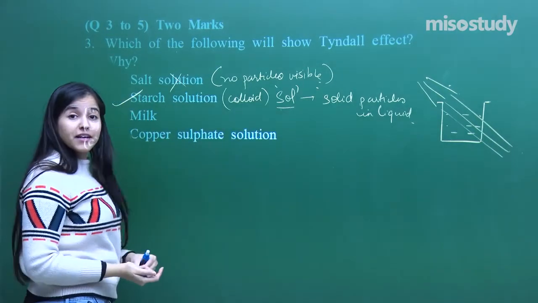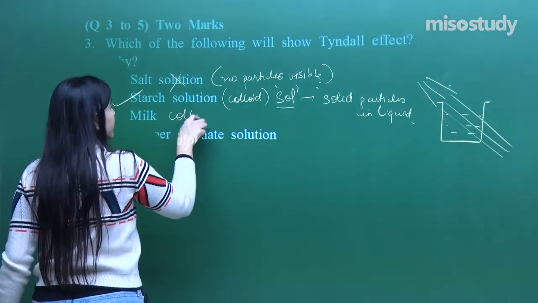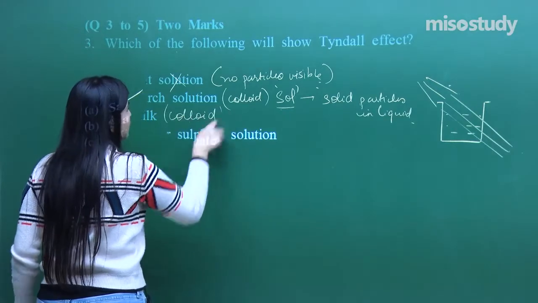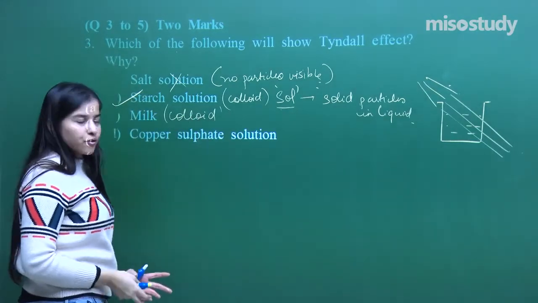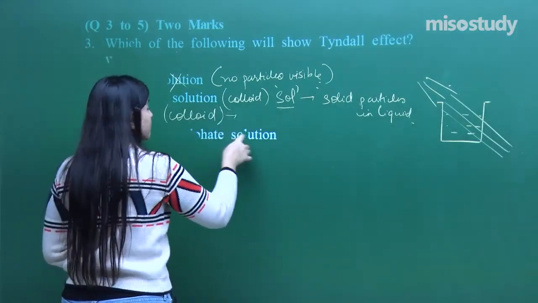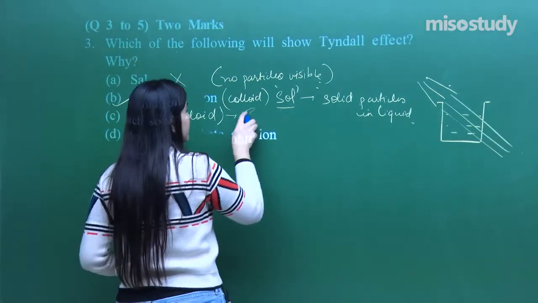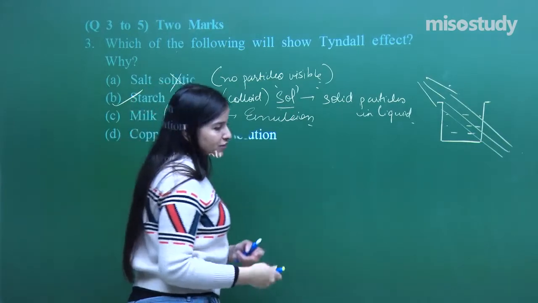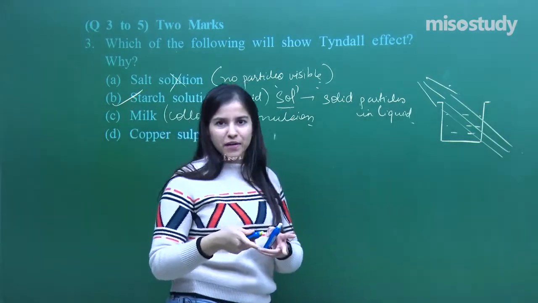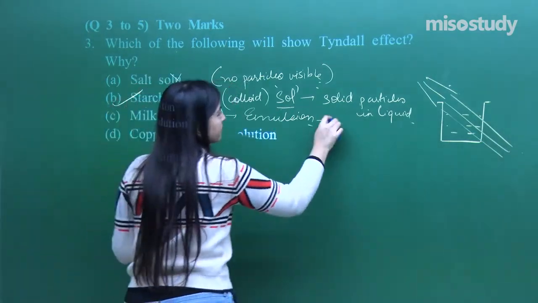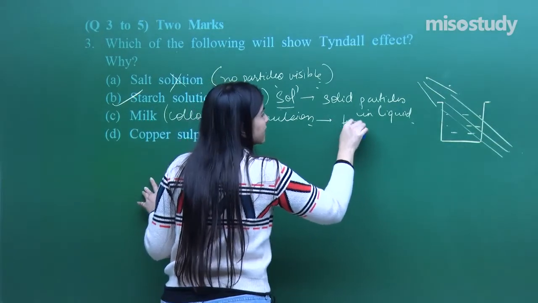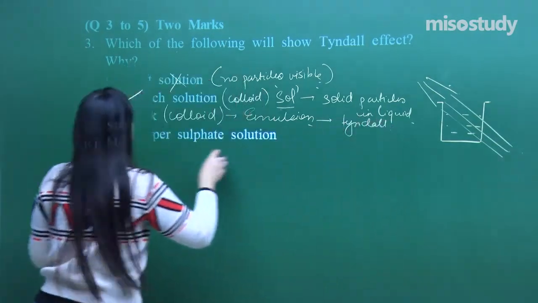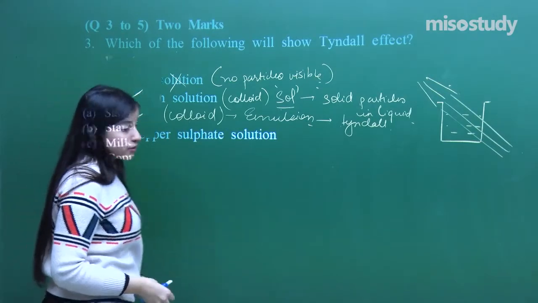Milk, again it's a kind of colloid. I hope everybody has studied this; there was a little table given in NCERT, if you have observed. It is a colloid known as an emulsion. That means some fat particles are dispersed in the liquid, and that is how we get an emulsion. Emulsion again will show the Tyndall effect. Yes, so this will show. Copper sulfate solution.